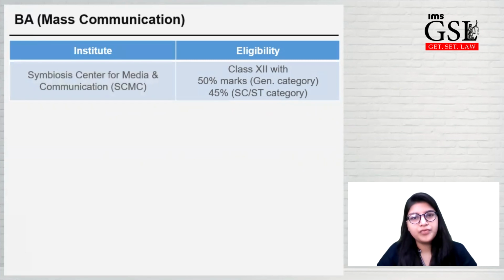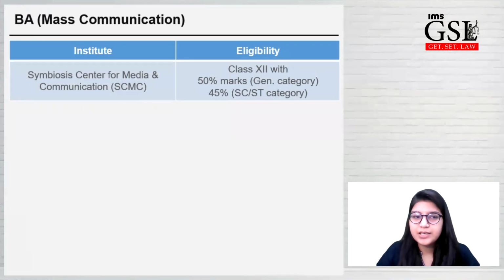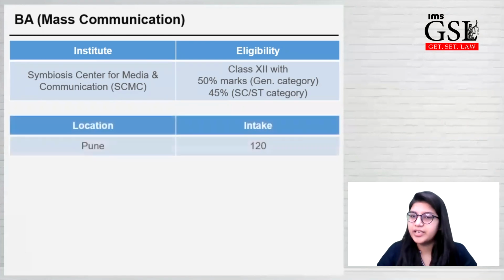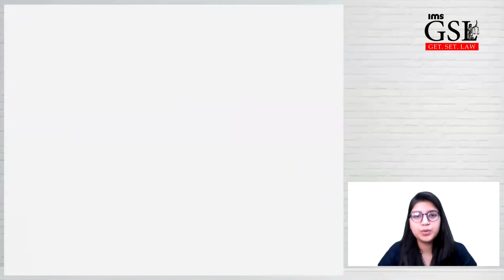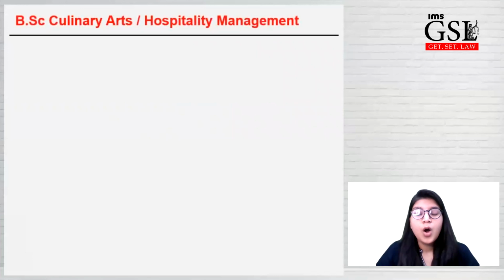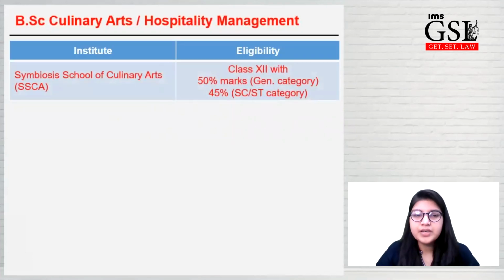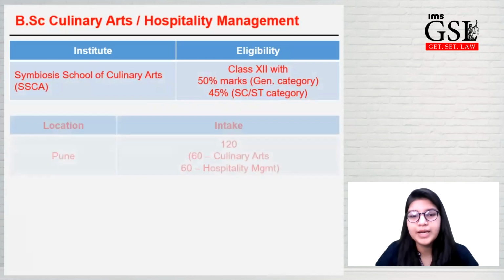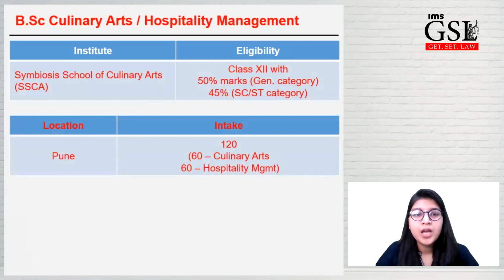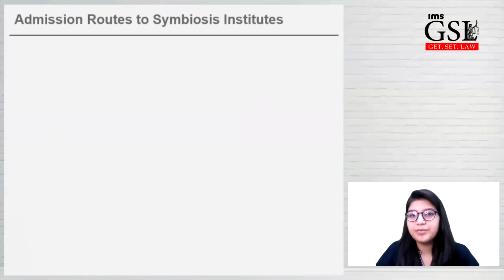Mass Communication is offered in Symbiosis Center for Media and Communication. Eligibility is the same, and it is offered only in Pune campus with 120 students intake. Hospitality Management is offered in Symbiosis School of Culinary Arts. Minimum eligibility is the same, offered only in Pune with 120 students intake.